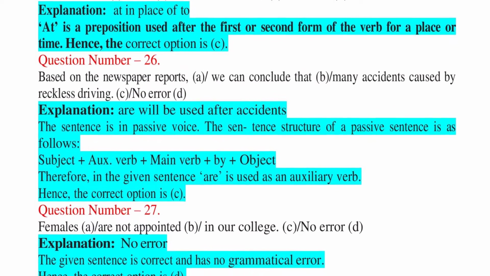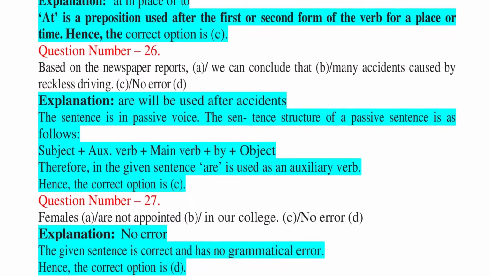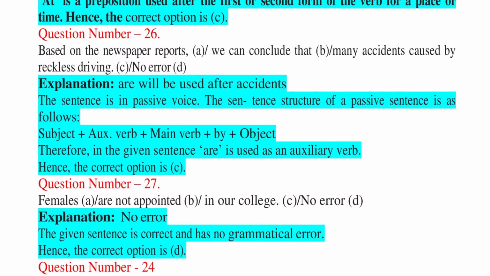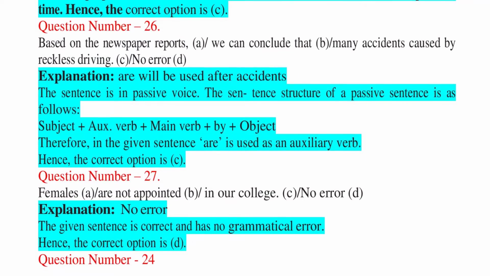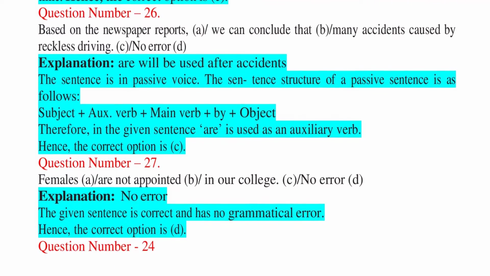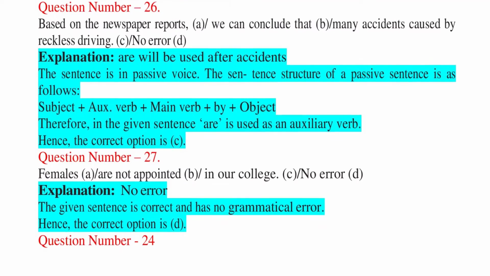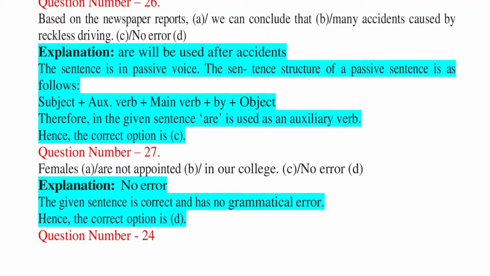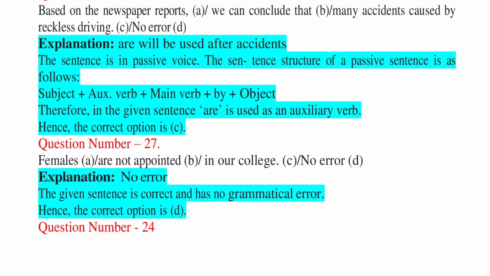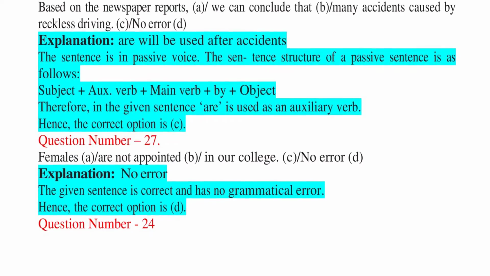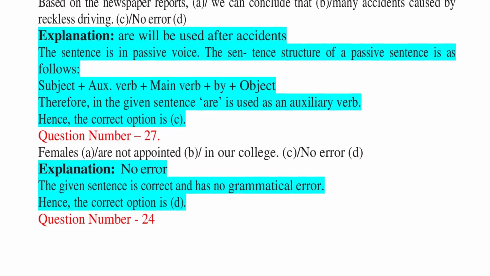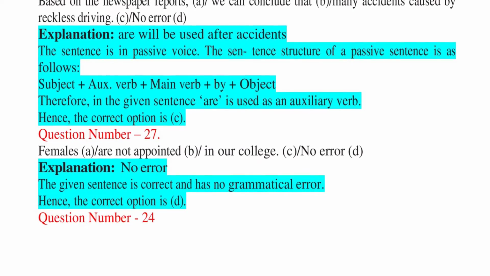Question number 26. Based on the newspaper reports, A. we can conclude that B. many accidents caused by reckless driving. C. no error, D. Explanation: are will be used after accidents. The sentence is in passive voice. The same tense structure of a passive sentence is as follows. Subject plus aux. verb plus main verb plus by plus object. Therefore, in the given sentence, are is used as an auxiliary verb. Hence, the correct option is C.